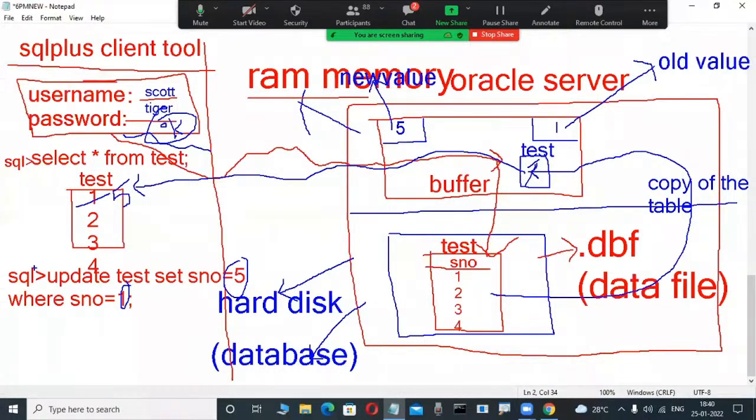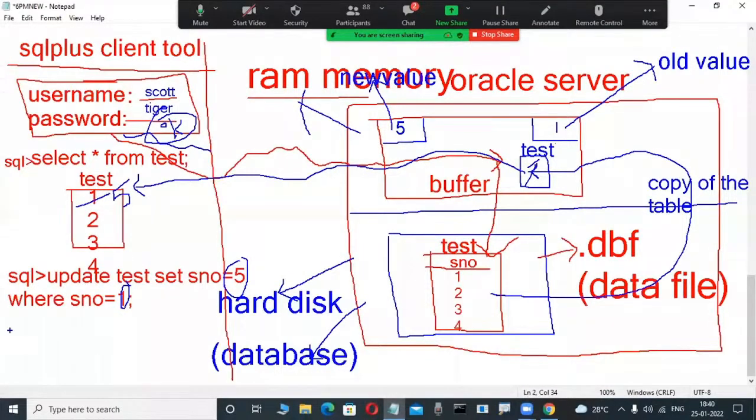Now observe here, after the update statement and delete statement. We use commit many times. Commit is a command; don't write it, just observe. Commit means save in the database. After insert, update, delete, or select, when we use commit, what happens?